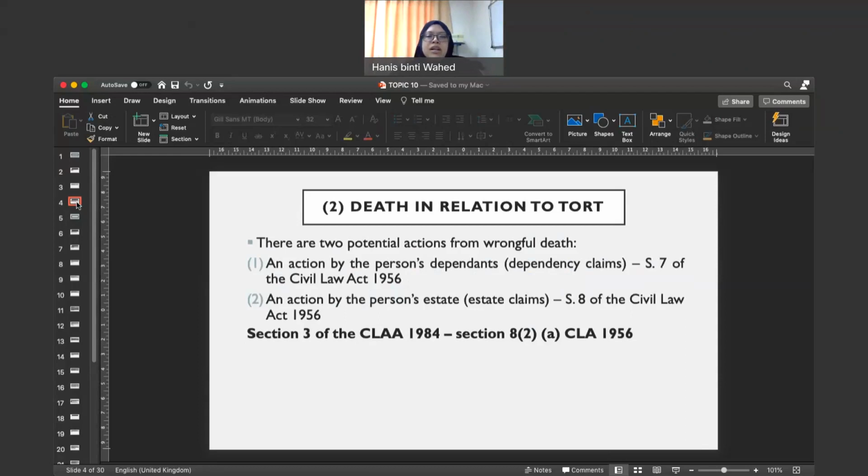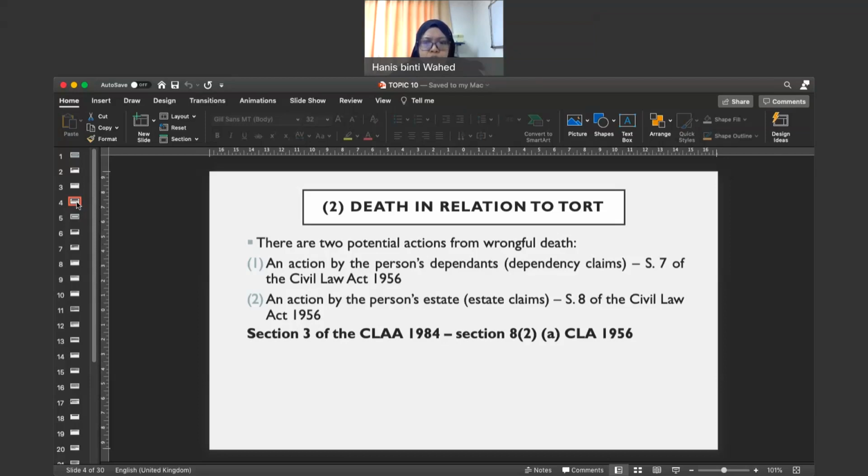I also mentioned that for assessment of damages involving personal injuries, the relevant section is section 28A of the Civil Law Act 1956. We also have section 7 and section 8 of the Civil Law Act 1956. Section 7 is on dependency claim, while section 8 is on estate claim.